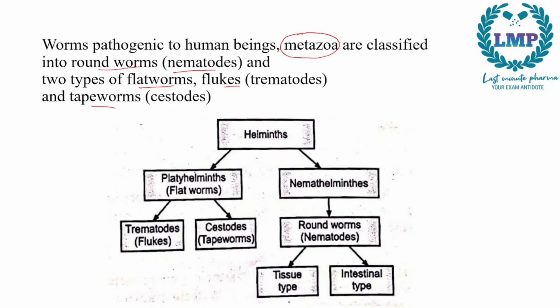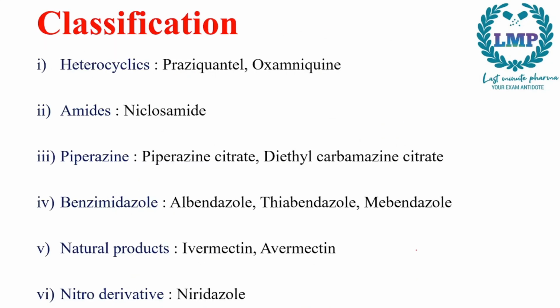So as you can see here, under helminths we have the metazoa which are pathogenic to human beings. They are subclassified into flatworms and nematodes, that is roundworms. In flatworms we have flukes and tapeworm. In roundworms we have tissue type and intestinal type.